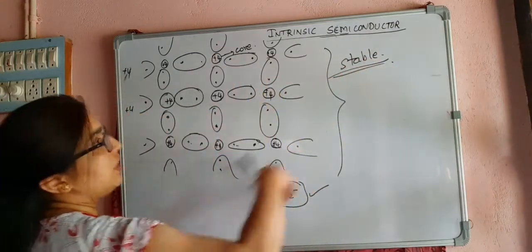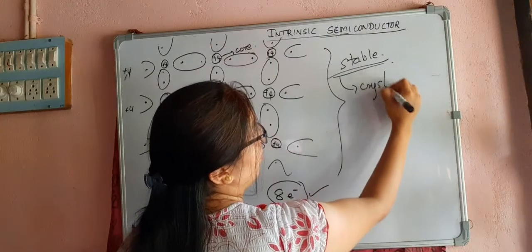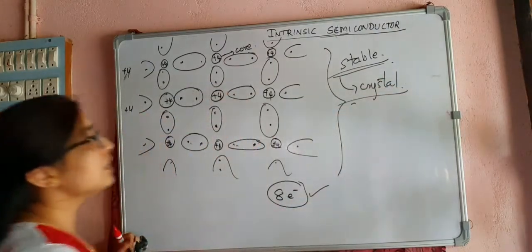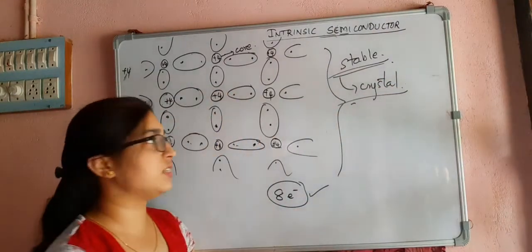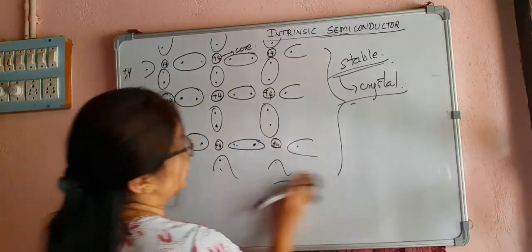So this structure is also called a crystal. This is called a crystal. Okay, so this is a stable structure.